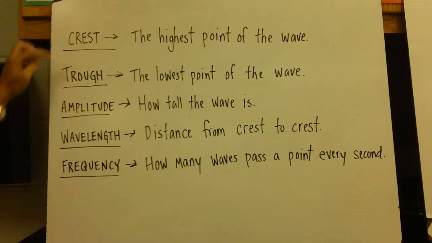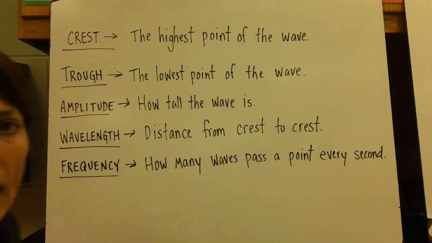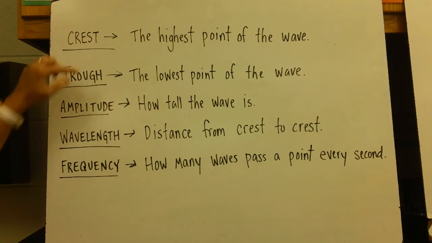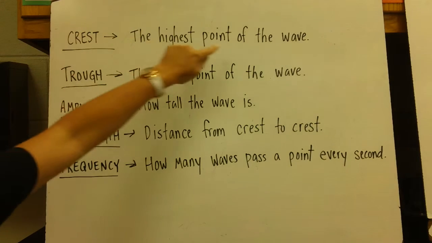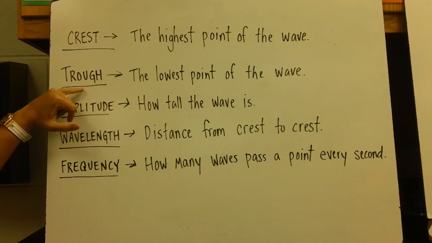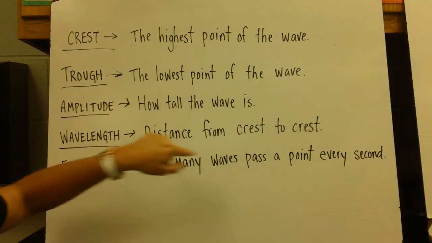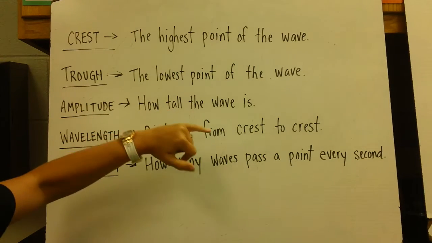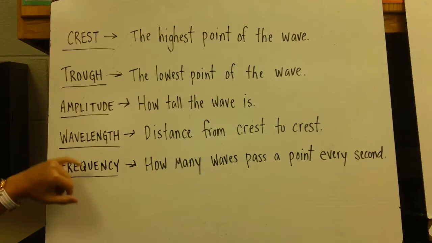There are these 5 different parts of a wave, and you are going to need to copy down all these words and their definitions. First of all, we have the crest of a wave, and that's the highest point of the wave. The opposite of the crest is the trough. The trough is the lowest part, so wherever it dips down. Amplitude is how tall the wave is, the height of the wave.